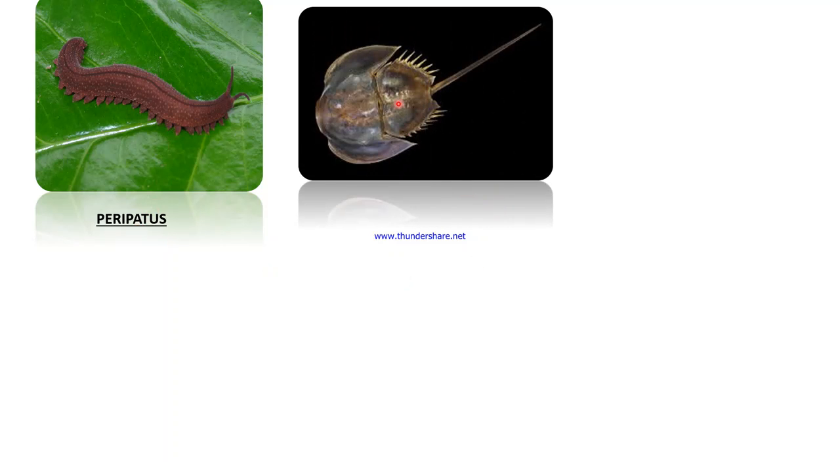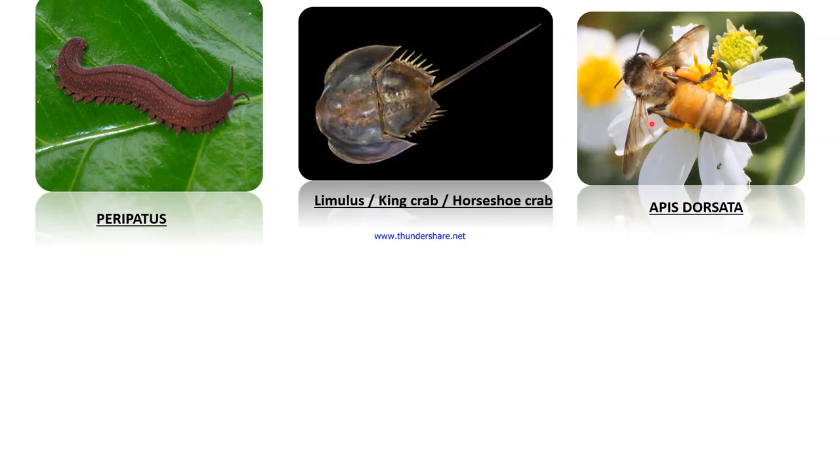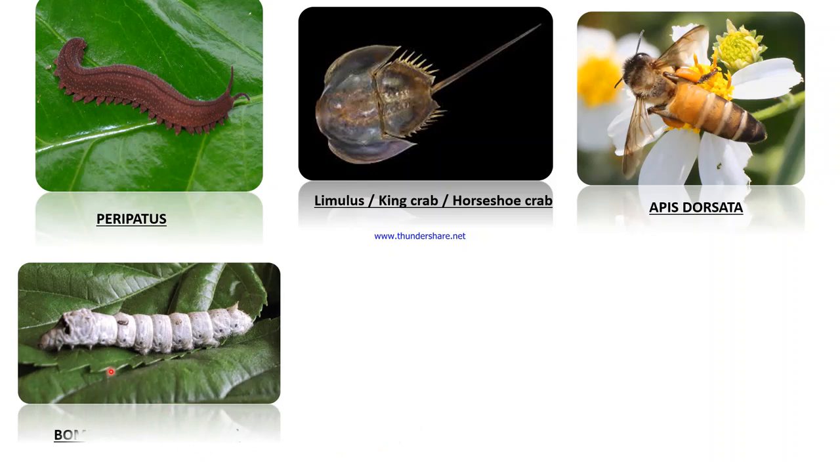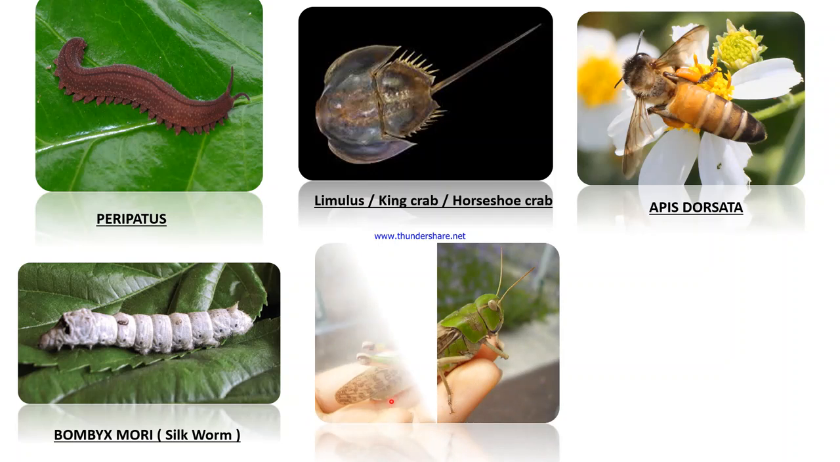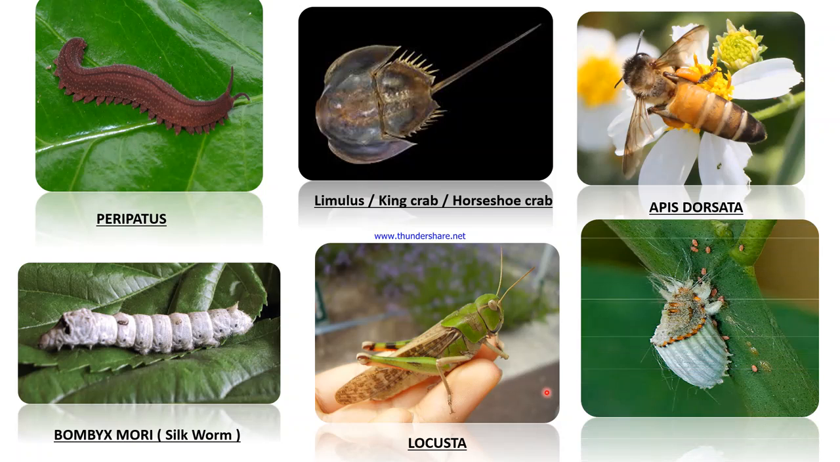So this is a peripatus. Now this is Limulus, king crab or horseshoe crab. This is Apis dorsata. This is Bombyx mori, that is silkworm. This is Locusta, that is a gregarious pest. And this is Laccifer or lac insect.